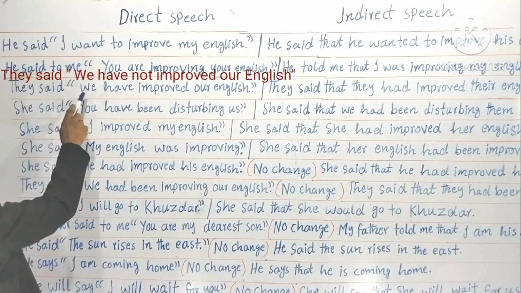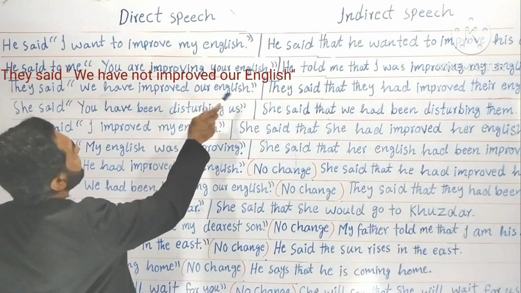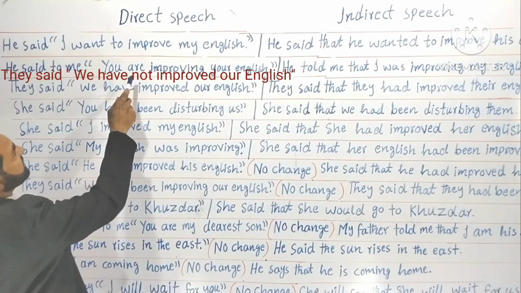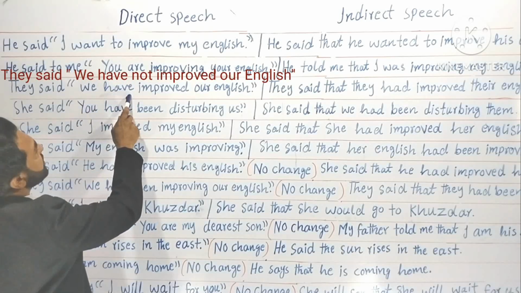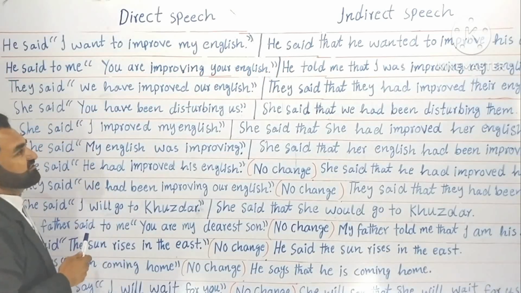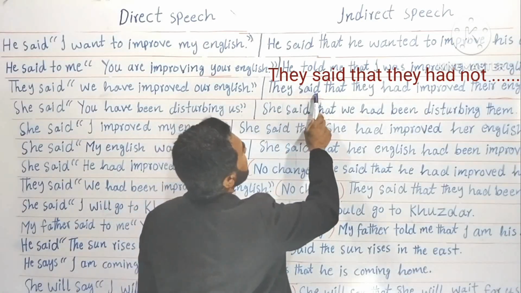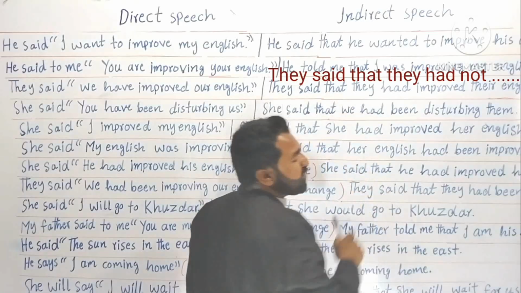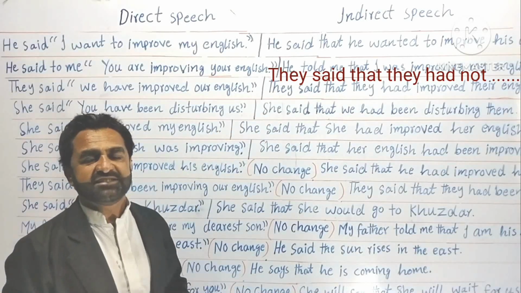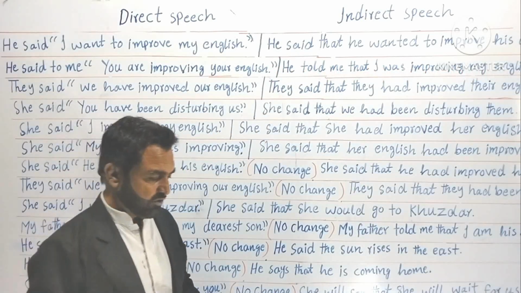They said, we have not improved our English. Okay, put not here. A negative statement. Now look at indirect speech. They said that they had not improved their English. Very simple, very easy.